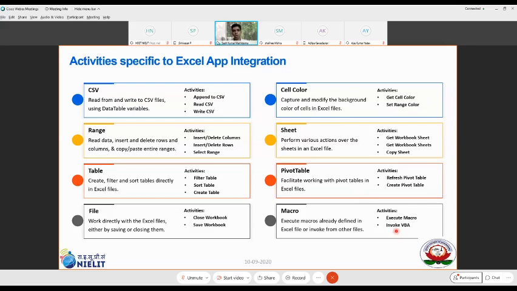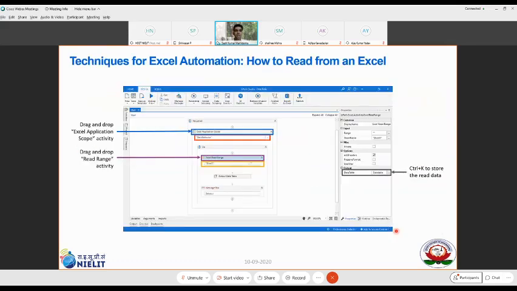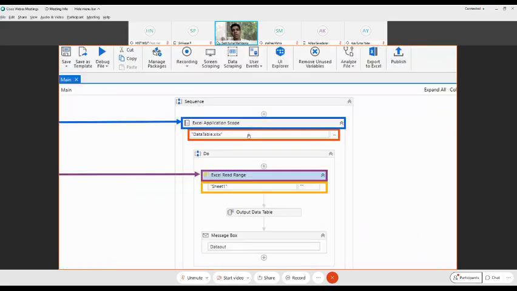All right, so all of these are going to be the activities, and we will see what application scope means. But I think we just got introduced to it in the previous use case where we wanted to write the content back into the Excel. There we used an Excel application scope, specified which Excel we are talking to, and tried to do read or write range activities as needed.